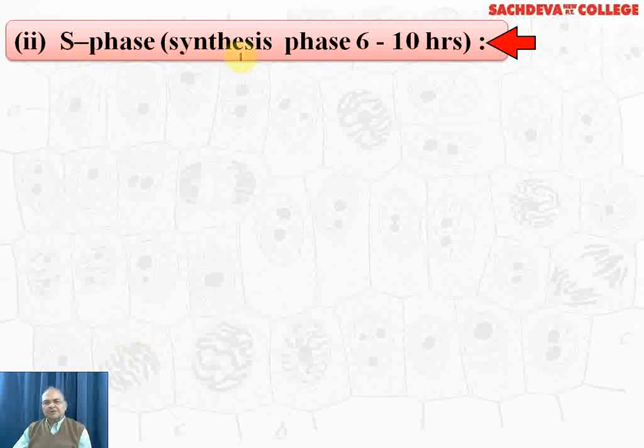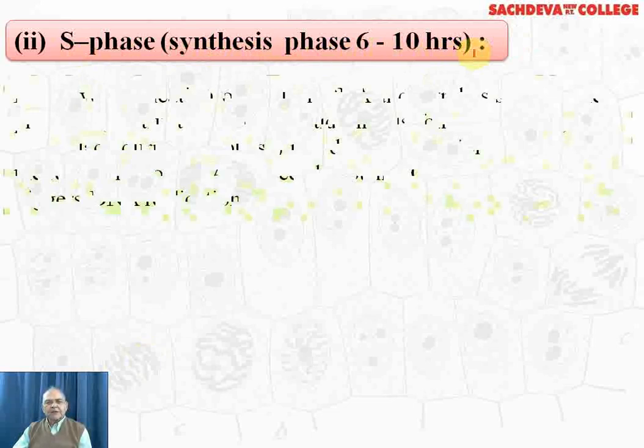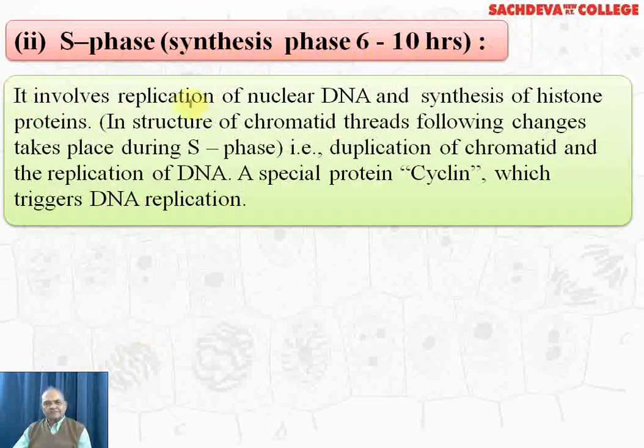S phase, synthetic phase, it is taking 6 to 10 hours, and here you will see that the duplication of the DNA takes place. It involves replication of nuclear DNA and synthesis of histone protein. In structure of chromatin threads, following changes take place during the S phase, that is the duplication of chromatin, replication of the DNA, and a special protein, cyclin, which triggers the DNA replication, is also synthesized.